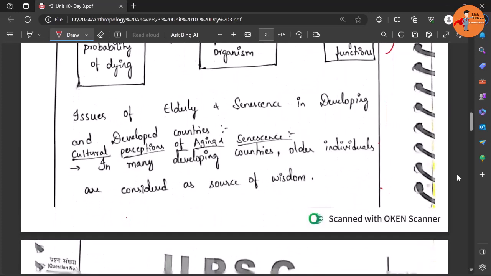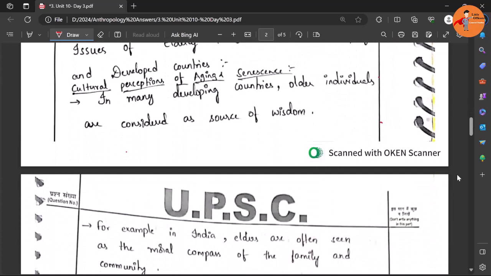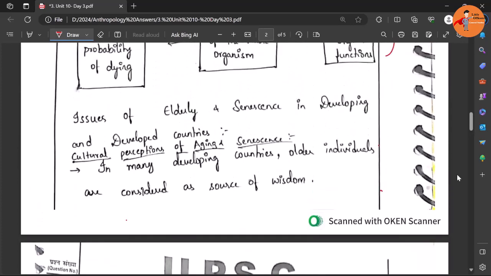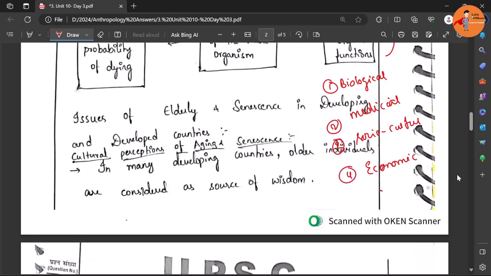Now, what are the issues? For the sake of betterment of this answer, you can divide the issues into biological issues, medical issues, socio-cultural issues, and finally economic issues. On these four dimensions, you can definitely compare and contrast the issues in developing and developed countries. For example, say we are talking about senescence or elderly people.